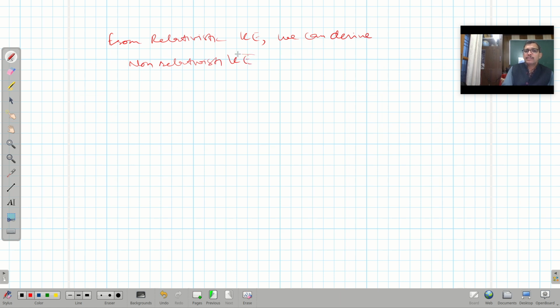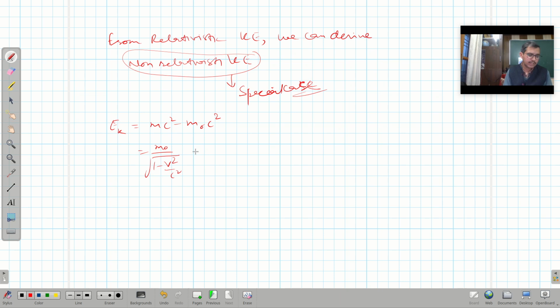Means non-relativistic kinetic energy is a special case. So let us try to understand that. Relativistic kinetic energy is given like this. It is mc square minus m naught c square. So it is m naught over the square root of 1 minus v square over c square, times c square, minus m naught c square, and let us solve this.